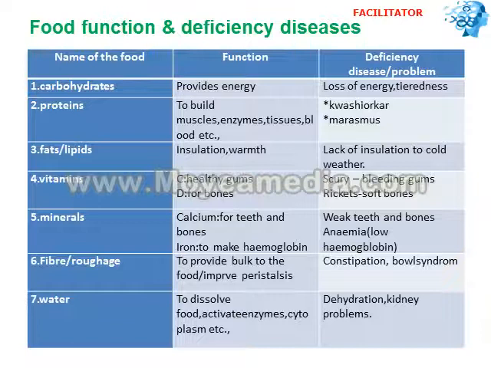Then comes the fourth class of food, the vitamins. The function of vitamins is to provide us healthy gums, from vitamin C, and strong bones, from vitamin D. So stronger, healthy gums are due to vitamin C, and vitamin D provides stronger bones.